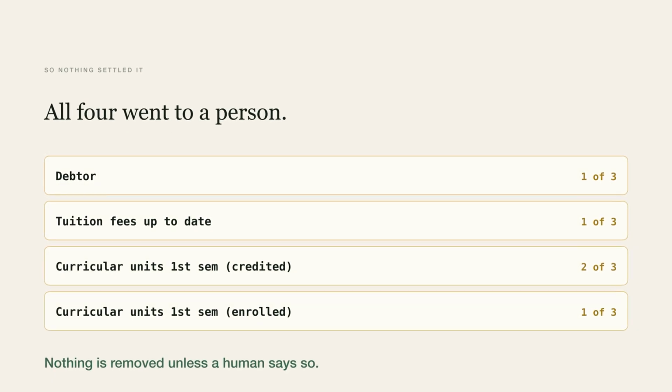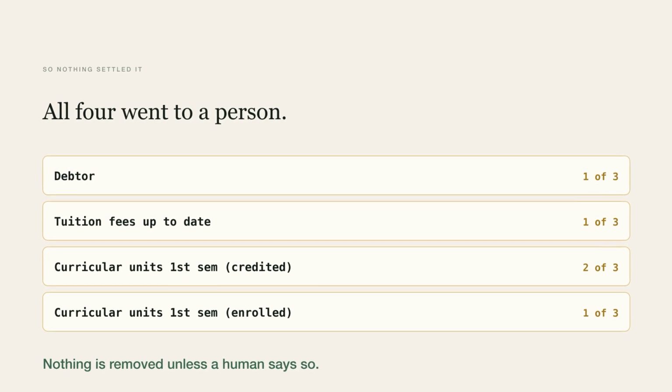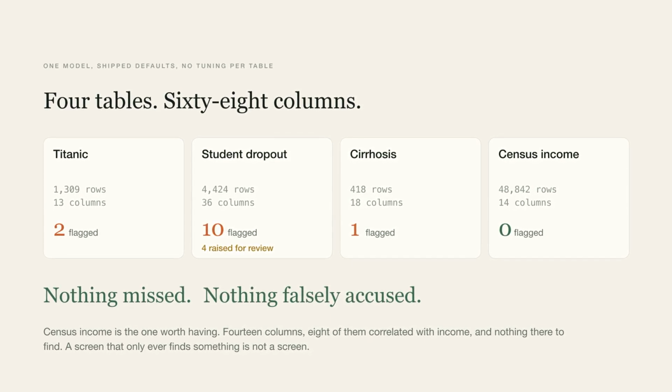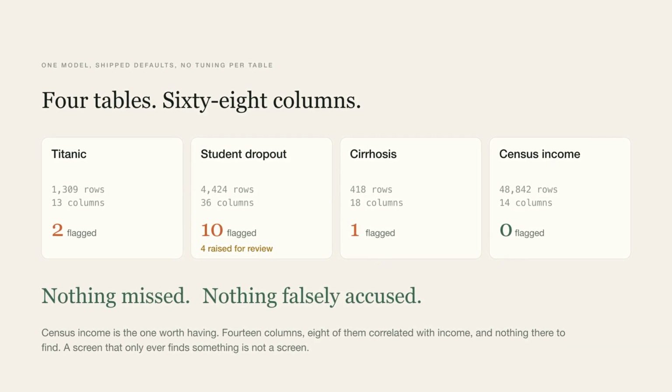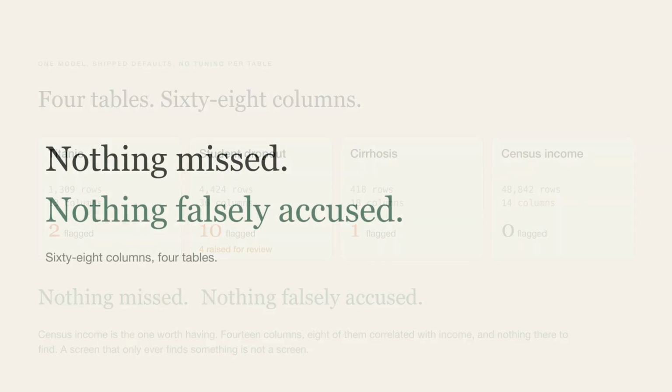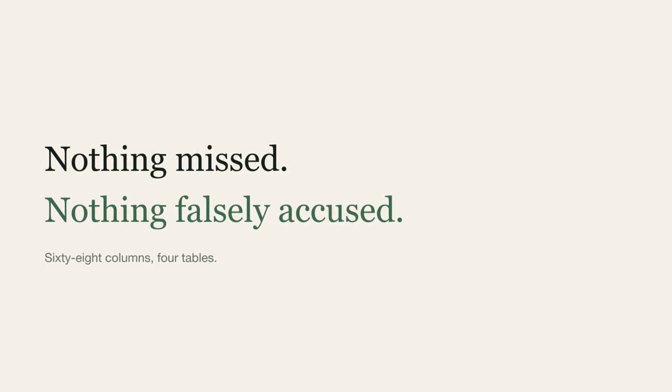All 4 went to a person with both arguments printed. Nothing is removed unless a human says so. 4 tables, 68 columns, 10 leaks in the dropout data, and 4 it refused to decide. 1 in a cirrhosis study, 2 in Titanic, and in a census income table, nothing at all because there is nothing there. Nothing missed, nothing falsely accused.